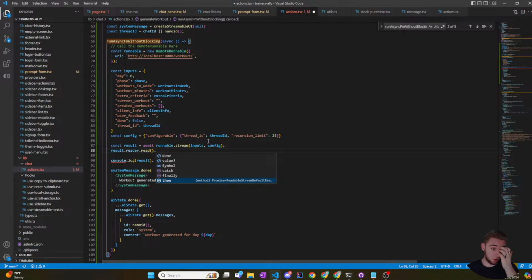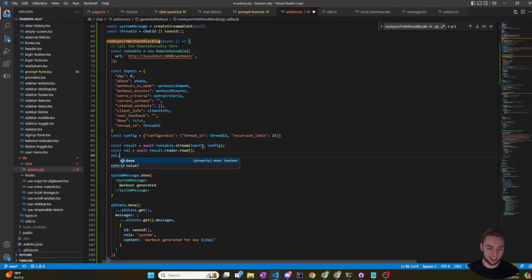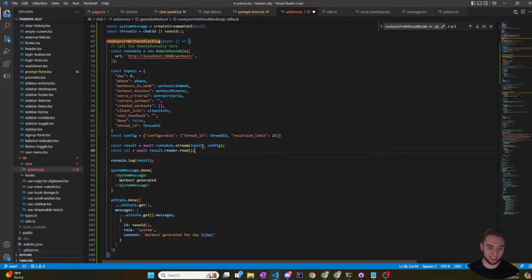Interesting. Can I await this? I think I can. Const val is equal to await result.reader.read. So now val is of type readable stream default read result. Okay, what is val then? Okay, that makes sense.